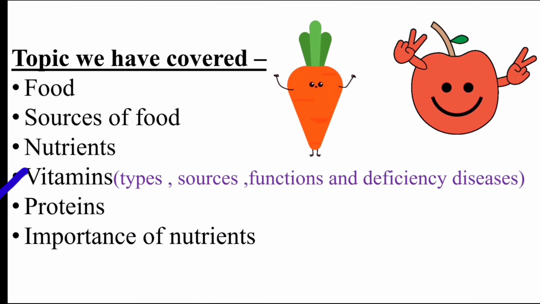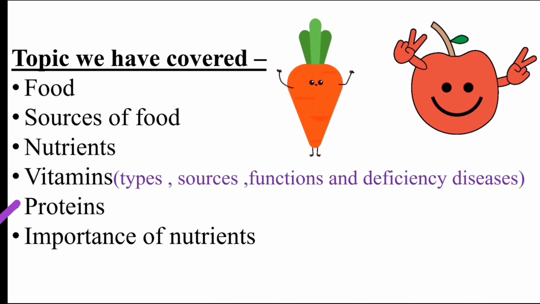We have learned that there are 6 vitamins. They are A, B, C, D, E and K. Separately we have learned about those vitamins, their sources, functions and deficiency diseases.